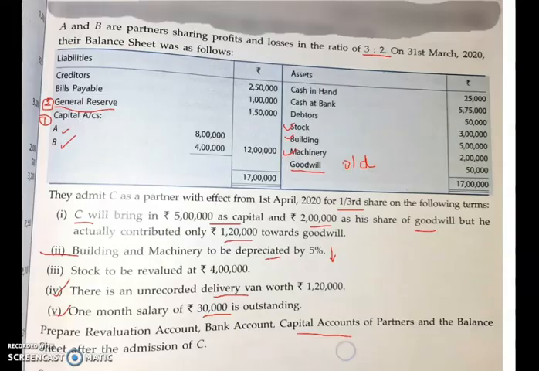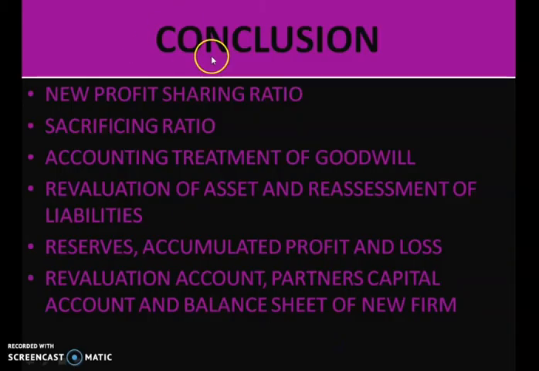Okay, so children, now it is time to conclude today's class. Today we are also concluding this chapter. In this chapter we saw the calculation of the new profit sharing ratio. We saw we have to calculate the sacrificing ratio to compensate the sacrifice made by the existing partners, and so goodwill we had to distribute to the old partners in the sacrificing ratio. We also saw different cases related to treatment of goodwill.